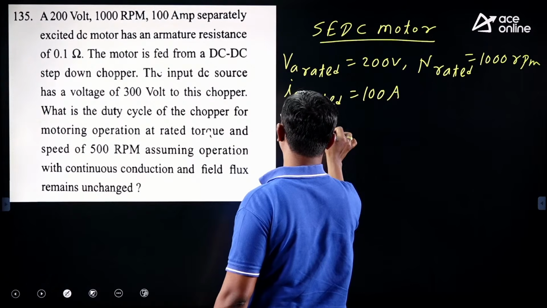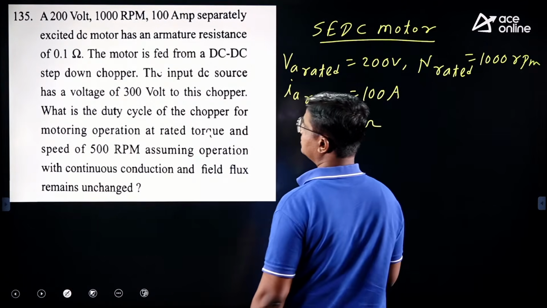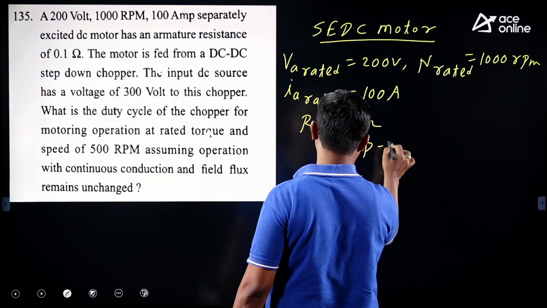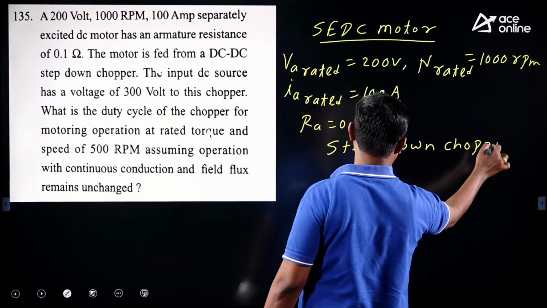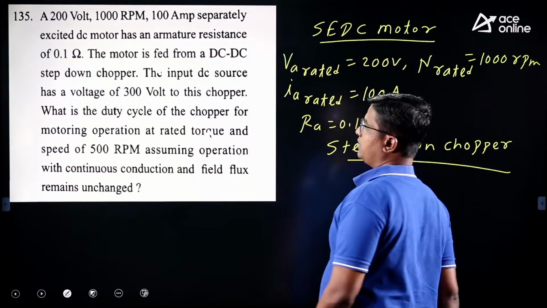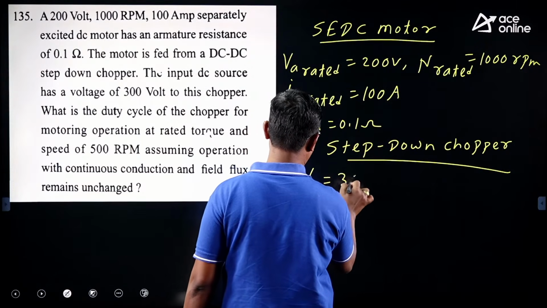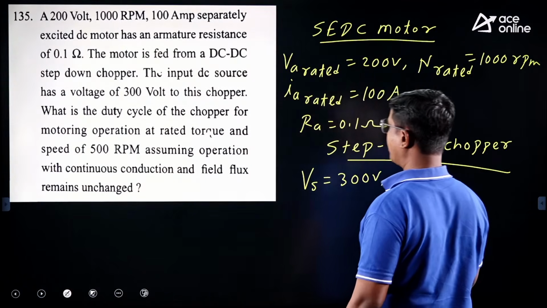Armature winding resistance is 0.1 ohm. The converter is a step down chopper. Input voltage to the step down chopper is 300 volt. What is the duty cycle D?